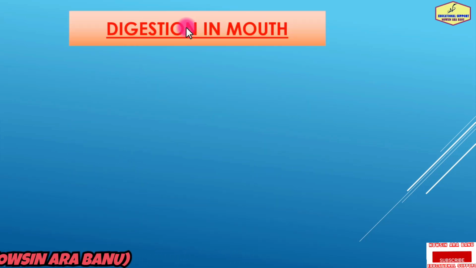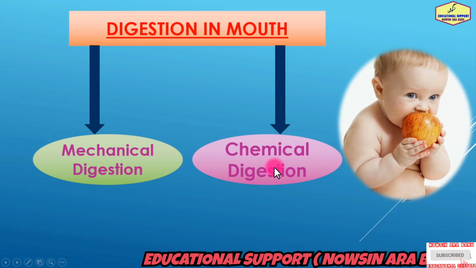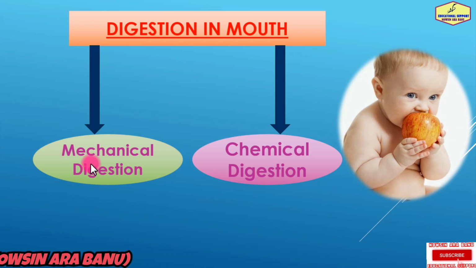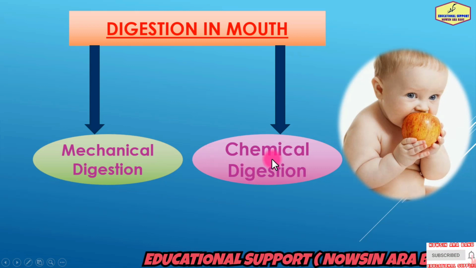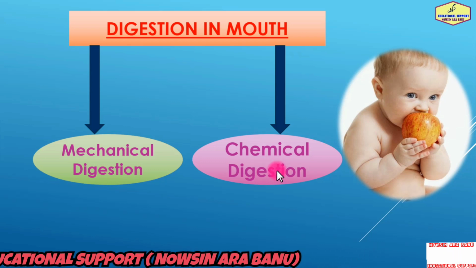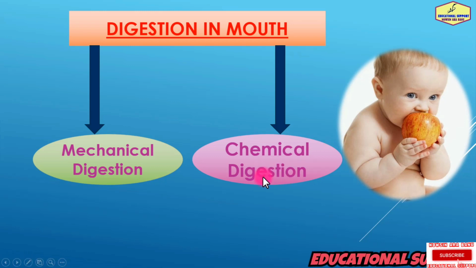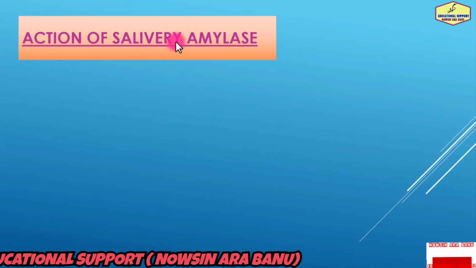Digestion of carbohydrates starts in the mouth by two processes: mechanical digestion and chemical digestion. In mechanical digestion, food undergoes mastication, which crumbles the carbohydrate foods into smaller pieces to form a bolus. In chemical digestion, food comes in contact with saliva, which is secreted from the salivary gland and contains the enzyme salivary amylase.